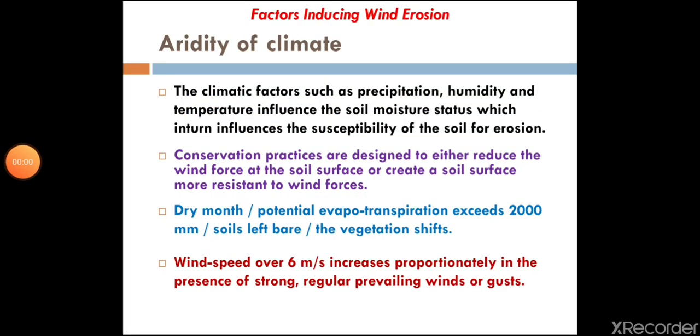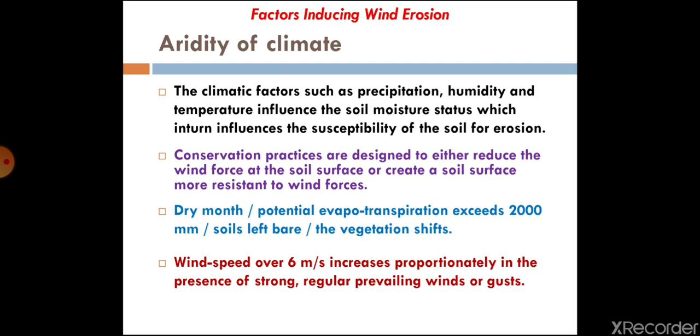Now there are a few factors which affect wind erosion. The major factor is climate. Climate includes humidity, temperature, rainfall, and other climatic parameters which affect soil parameters like moisture content, crop residue, and stubbles available on the ground. So these are such factors. The presence of these factors affects the amount of wind erosion.